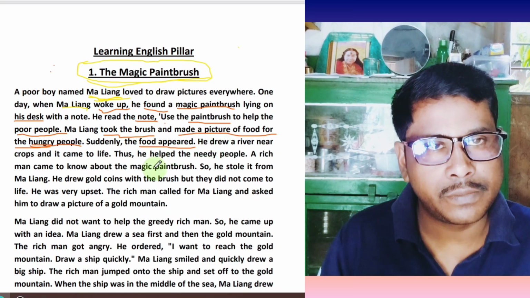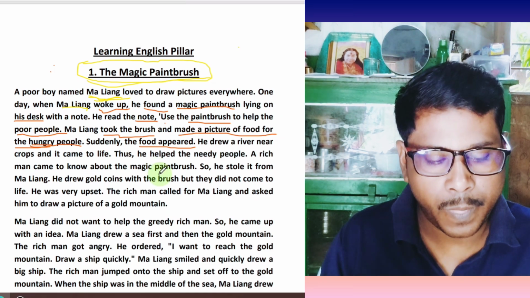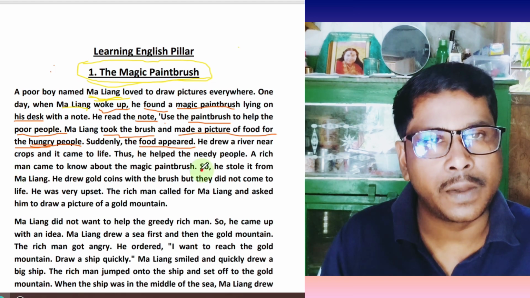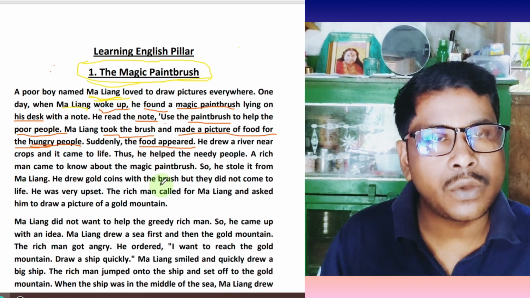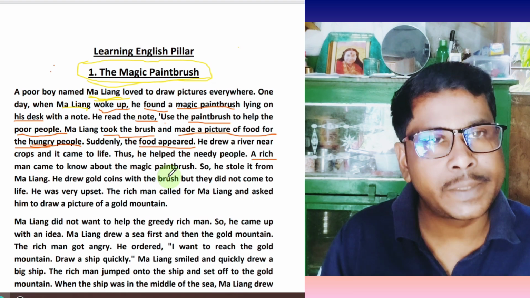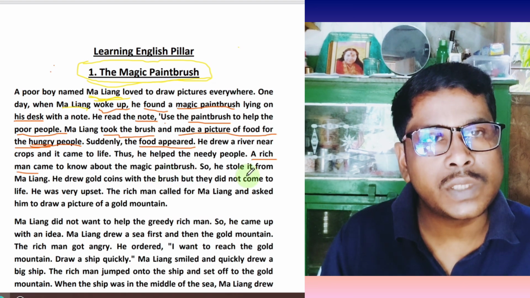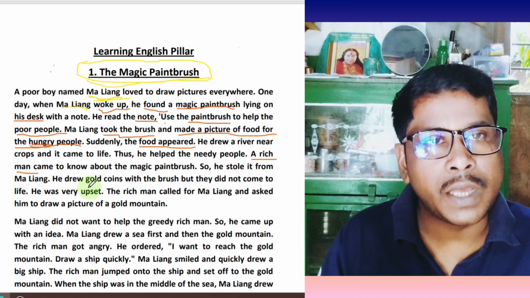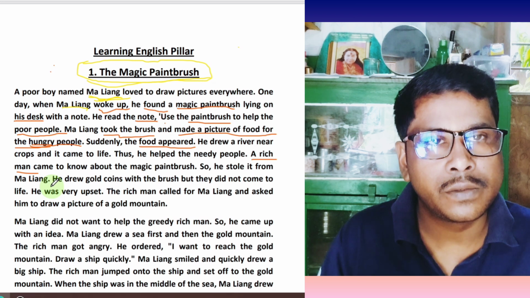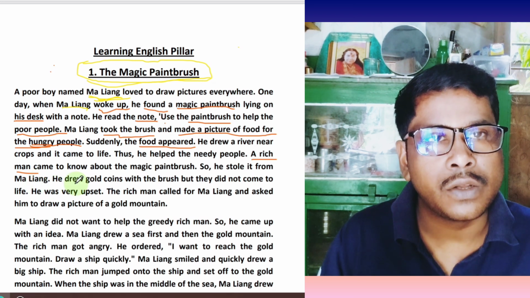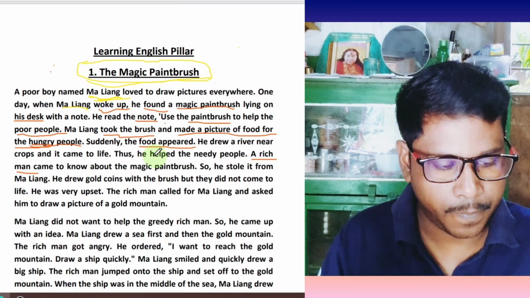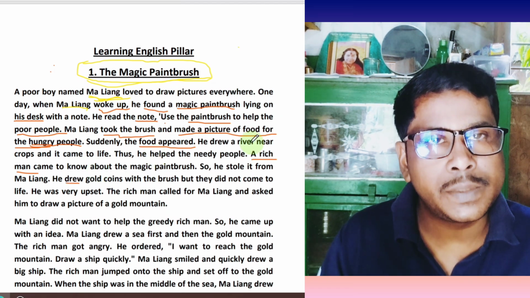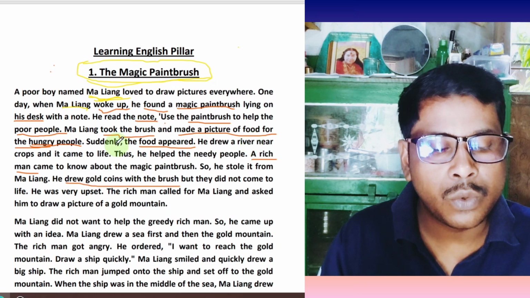A rich man came to know about the magic paintbrush, so he stole it from Ma Liang. A rich man lived there. The rich man was very greedy. You may explain in your own words. A rich person was very greedy. Afterwards, he stole the magic paintbrush from Ma Liang. Actually, the ambition of the rich person was high. He drew gold coins with the magic paintbrush. Actually, the rich person drew gold coins with the brush.